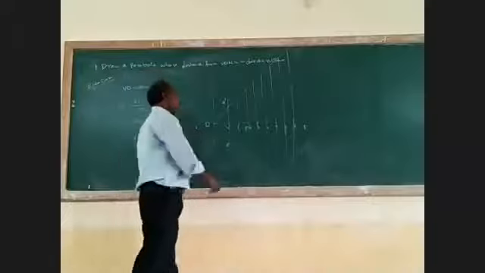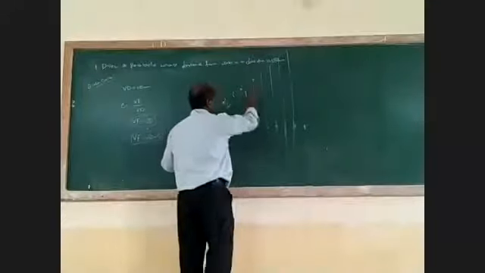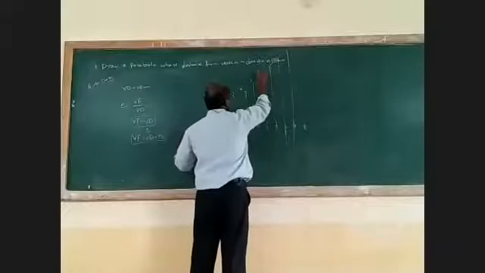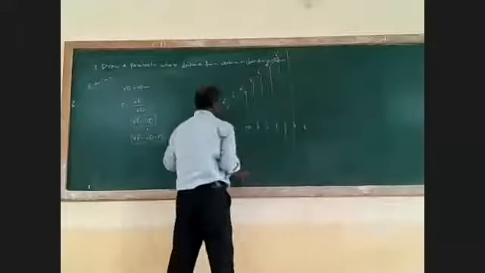Okay, and then you have to make it 1 dash, 2 dash, 3 dash, 4 dash, 5 dash, 6 dash. Similarly, how to do.